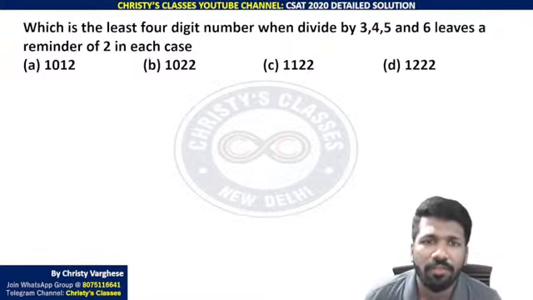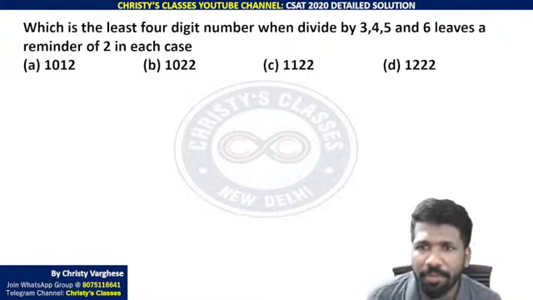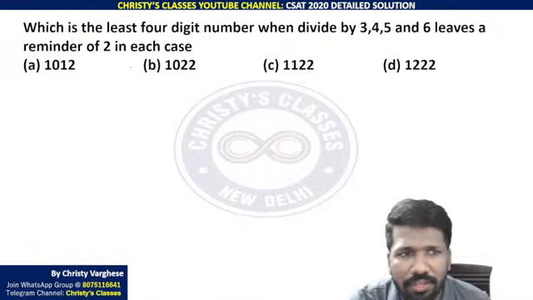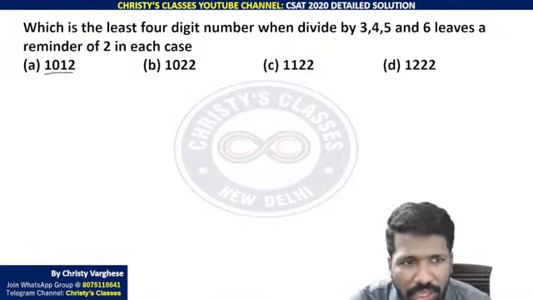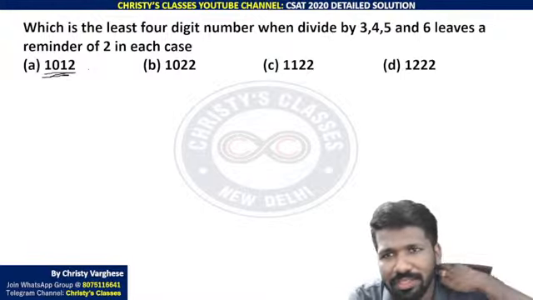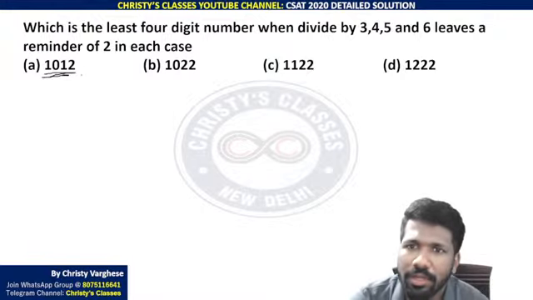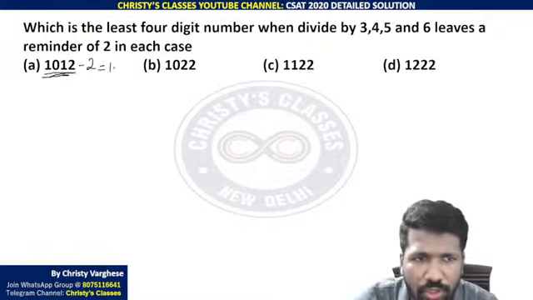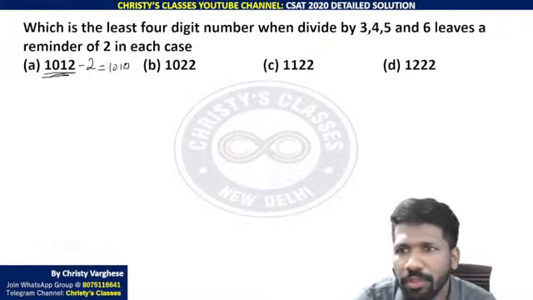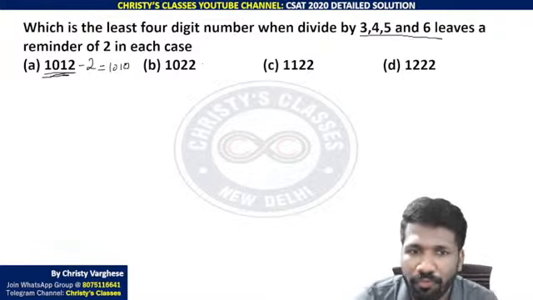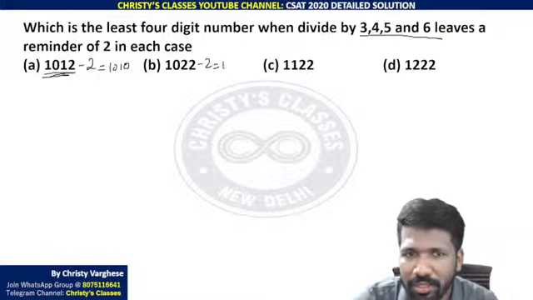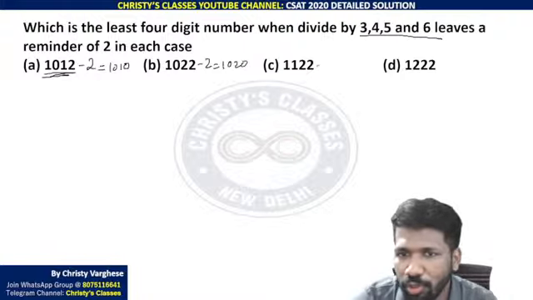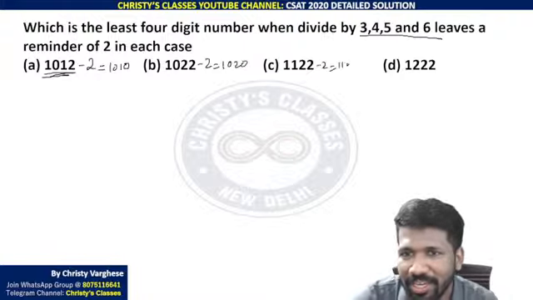Which is the least 4-digit number which, when divided by 3, 4, 5, 6, leaves a remainder of 2 in each case? If option A is the answer, 1012 is that 4-digit number. When divided by 3, 4, 5, 6 leaves a remainder 2 means if you remove 2 from it, you should get a multiple of 3, 4, 5, 6. Right? For each option that should be correct.